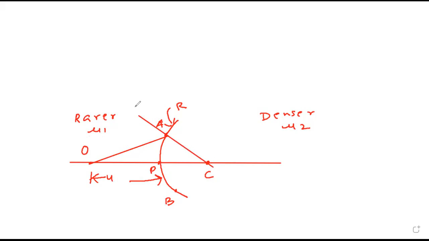So I have drawn the normal. We know for a circle, when you draw a small part, it is a tangent. Tangent and radius are perpendicular. So this normal AC will behave like the radius, so it will pass through the center. So we can say PC distance equals radius of curvature.